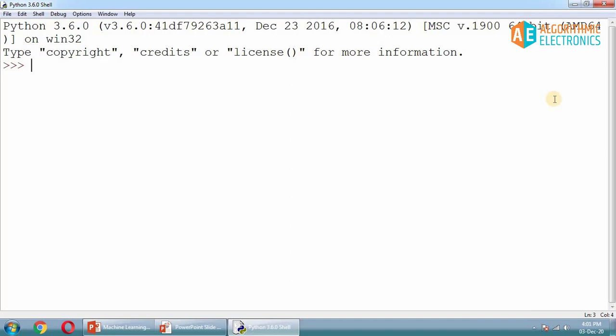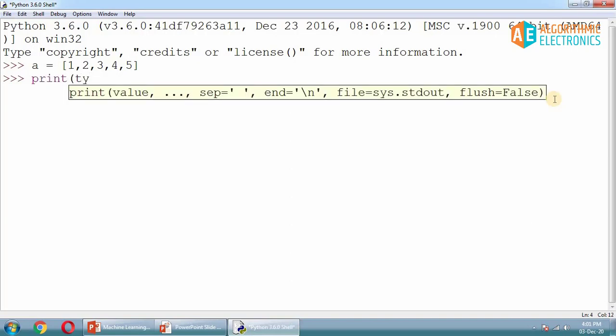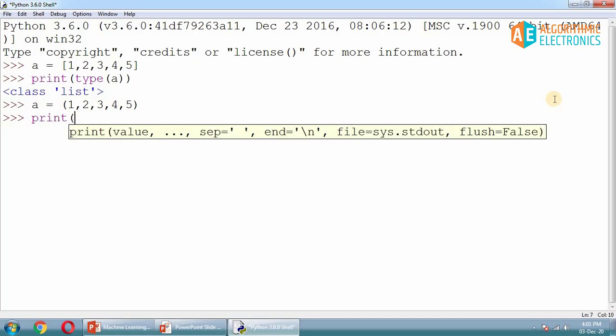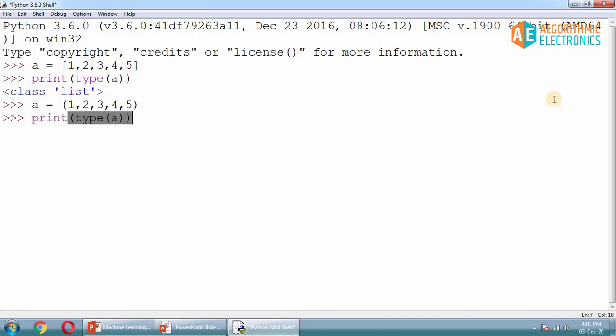So as usual, if you have a variable like this, a, and if you have a square bracket like this, this time you will call it a list, and if you print the type of it, you will find that it is the list. If you do the same thing in rounded brackets like this, and rounded bracket close, and if you print the type of this thing, this time it is tuple.